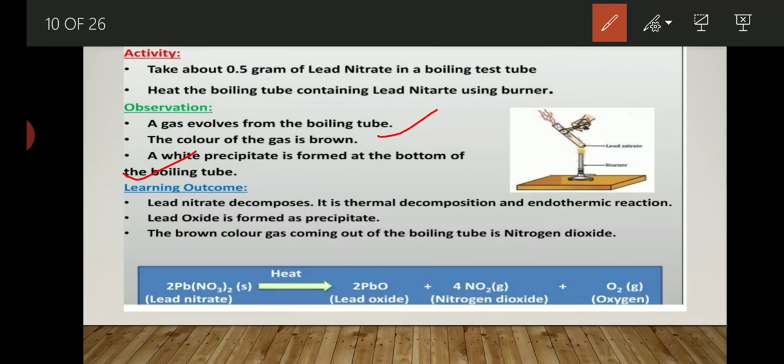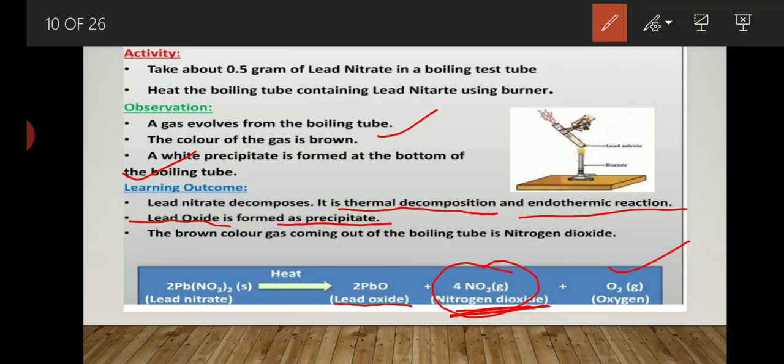So what learning outcome do you get? By heating, the lead nitrate undergoes a decomposition process, and it shows thermal decomposition along with an endothermic reaction. Because of the decomposition, lead oxide is formed as a white precipitate, and a brown color gas comes out, that is nitrogen dioxide, along with oxygen gas. Because of the liberation of this brown gas, this activity is very important.